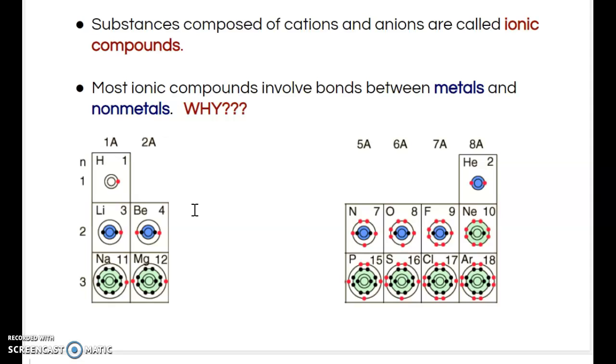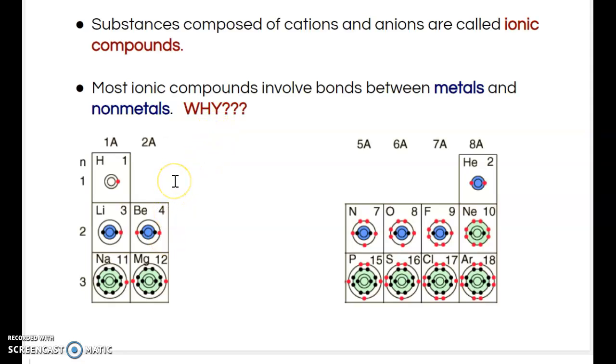It's the attraction of positively charged and negatively charged ions that come together. So we know that metals in group 1 and group 2, and group 13, are all positively charged. We know that nonmetals in group 17, 16, and 15 will become negatively charged ions. Positive and negative react, so they come together and they form ionic compounds. And that's why most ionic compounds involve metals and nonmetals.